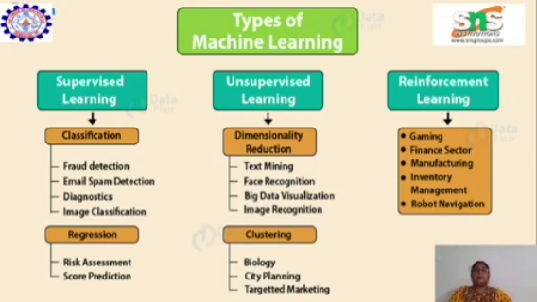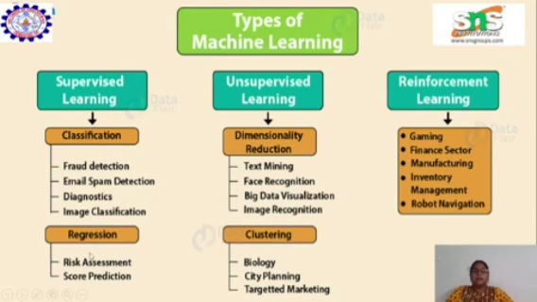Classification, from the name, is going to classify something. Examples are fraud detection, email spam detection, diagnostics, and image classification. We can take these as examples for classification.